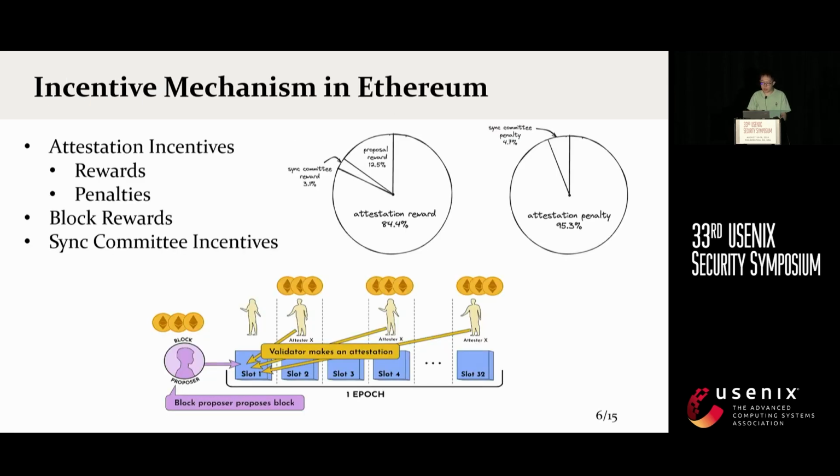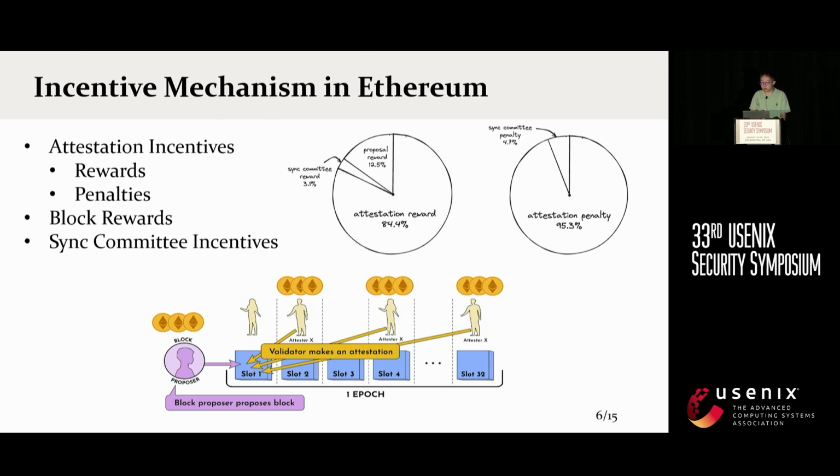It includes three parts: attestation incentives, block reward, and sync committee incentives. Among these incentives, as we can see in these two pie charts, the attestation incentive is the largest one. The attestation reward is 84.4% of the total reward, and the attestation penalty is 85.3% of the total penalty.